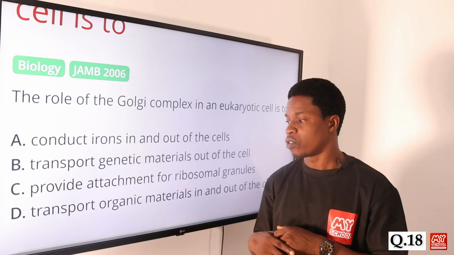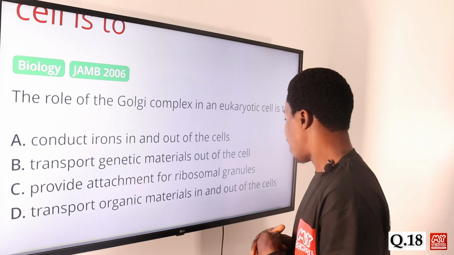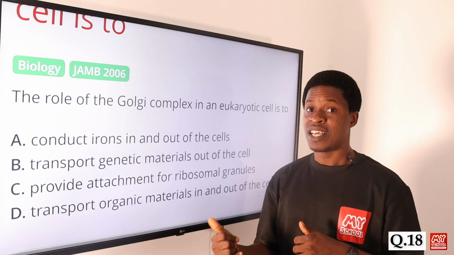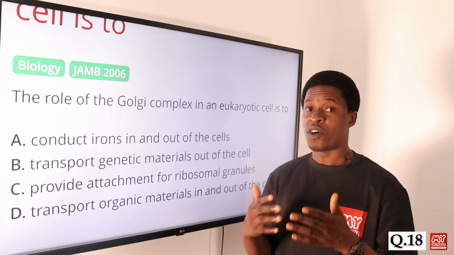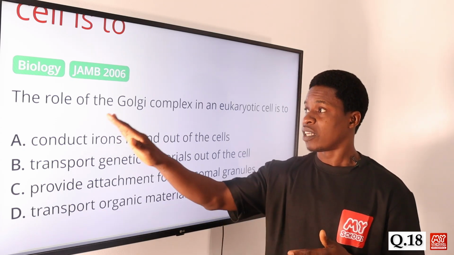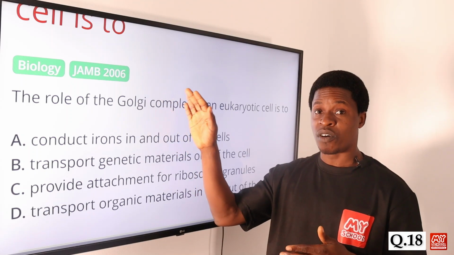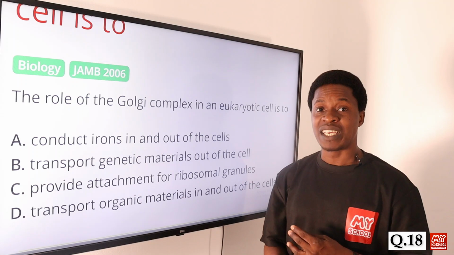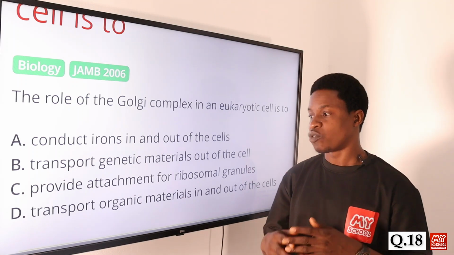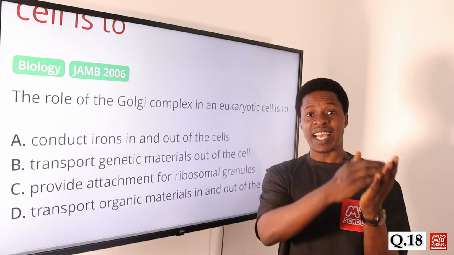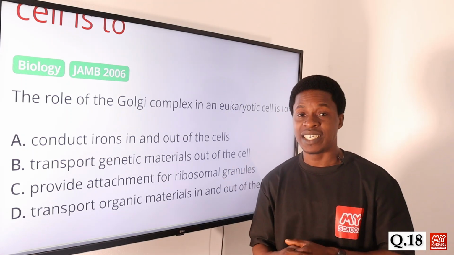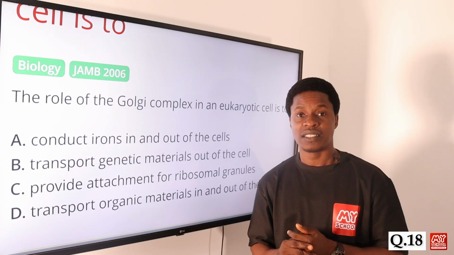Option D says transport organic materials in and out of the cells. Yes, that is one of the functions, not the major one, of the Golgi apparatus, or the Golgi body, or Golgi complex in eukaryotic cells: to ensure that organic materials are transported inside and outside of the cell. So the correct answer here is option D.